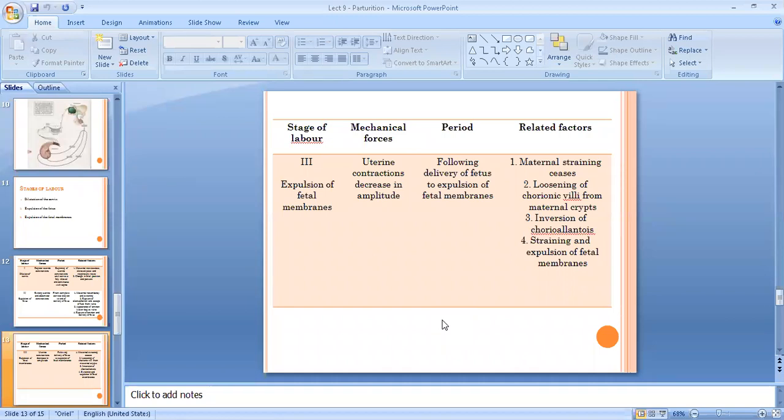A very little bit of straining will be there, and it ends when the fetal membranes are completely expelled out. You will read about this in obstetrics later on. Sometimes there is a delay in this expulsion of fetal membranes. That condition is called retention of placenta or retention of fetal membranes.